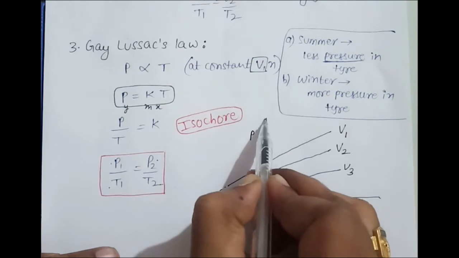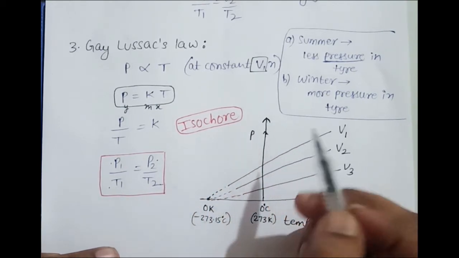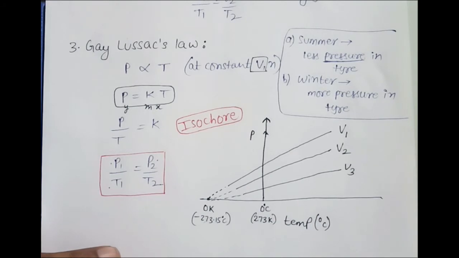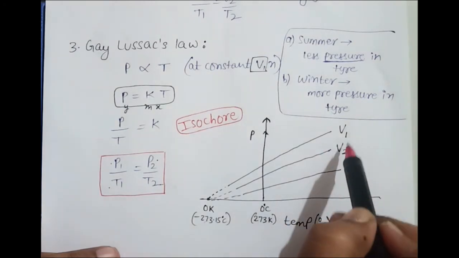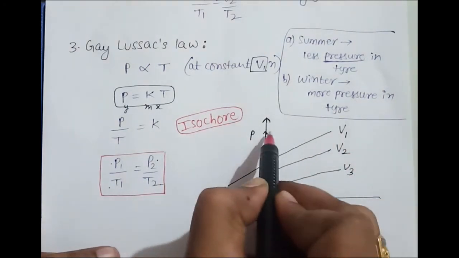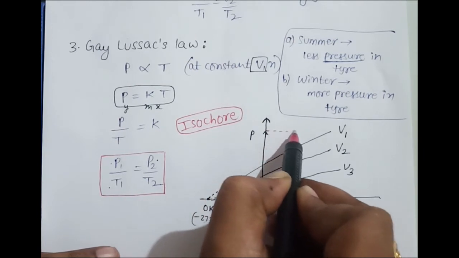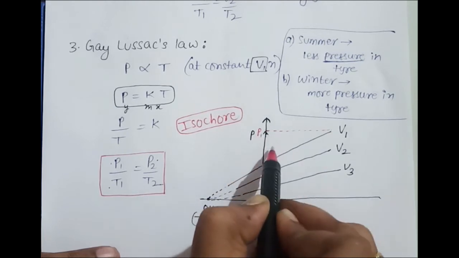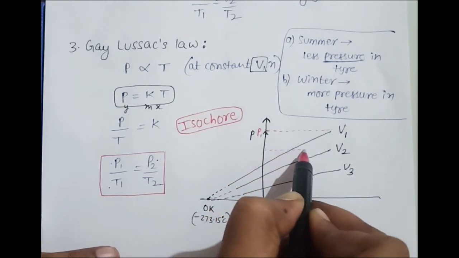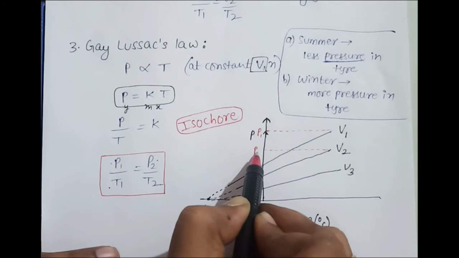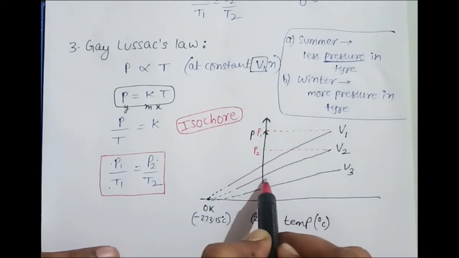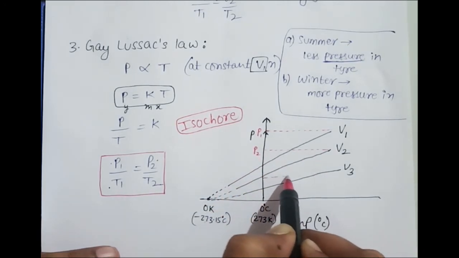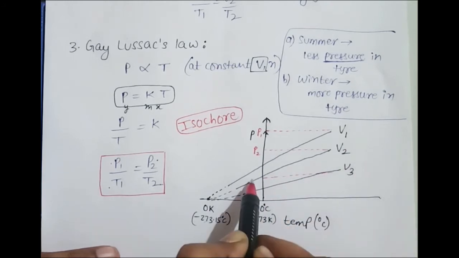You can pause the video and you can think, because you cannot blindly watch the video. So simultaneously you have to take the notes and then you have to think. What can be the relation between volume V1, V2 and V3? Here I will do one thing. I will extra plot on the y-axis. So let us say this is the pressure P1, and this is a pressure related to volume V2, so I can say this is a pressure P2, and this is pressure P3.